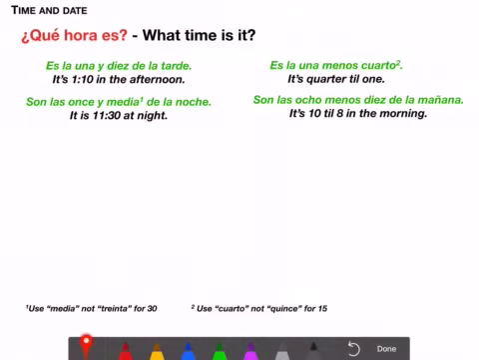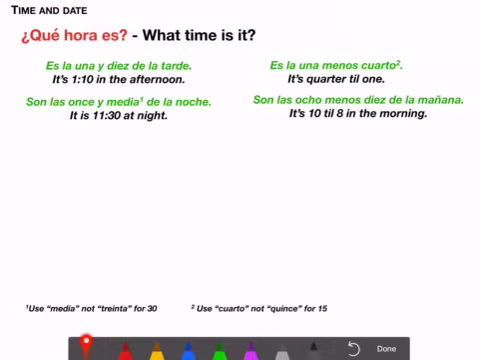If you're saying it's quarter till 1, you'd say it's 1 menos cuarto. Notice that's another point I had to bring up. When you're referring to 30, you don't say 30, you say media. And when you're saying 15, you don't say quince, you say cuarto. Everything else you would just use the numbers.